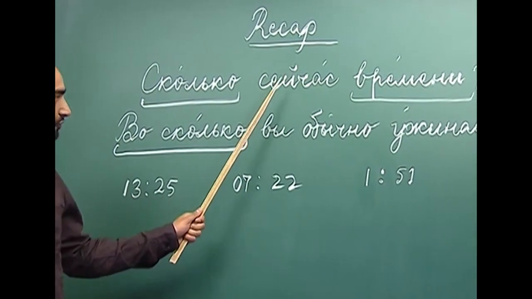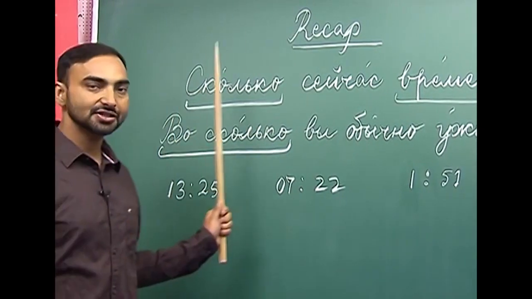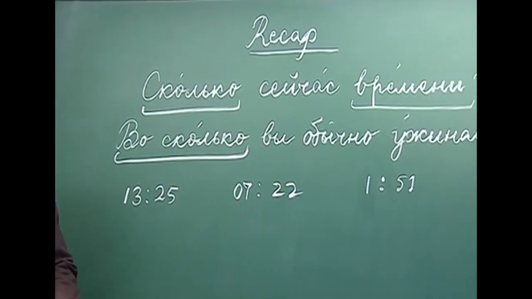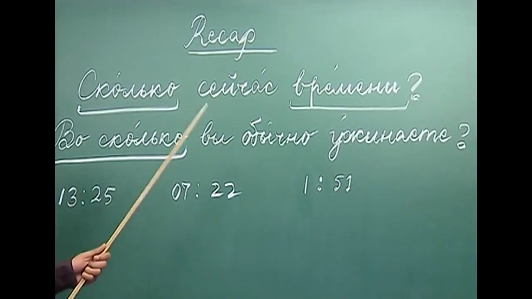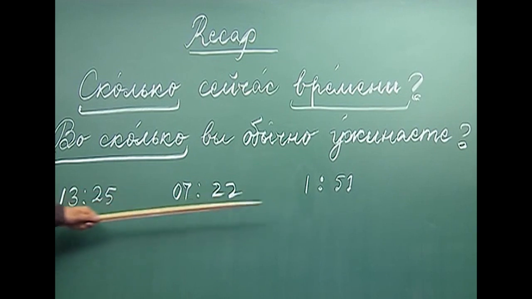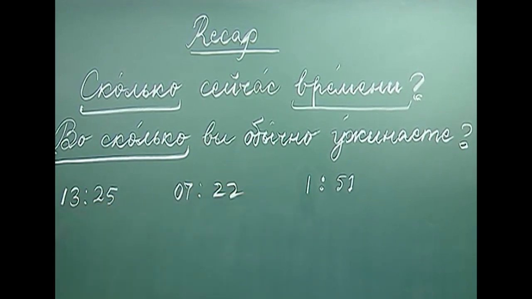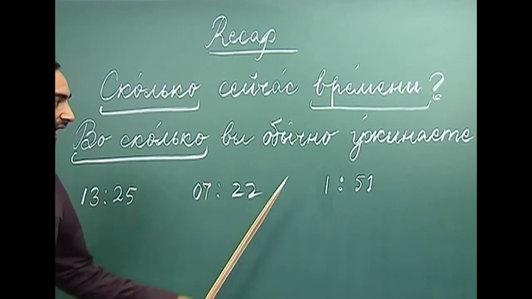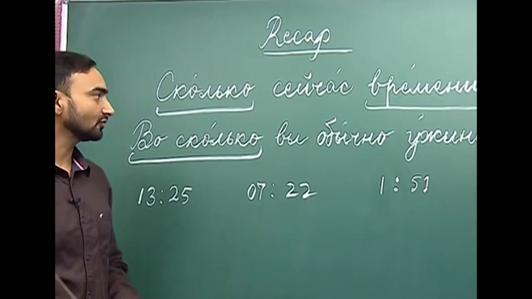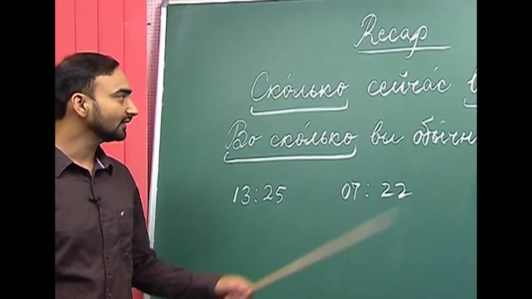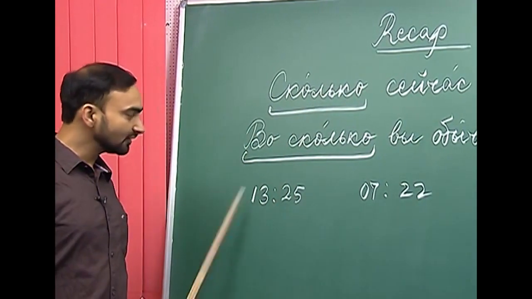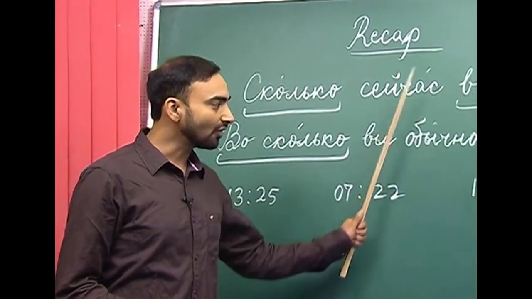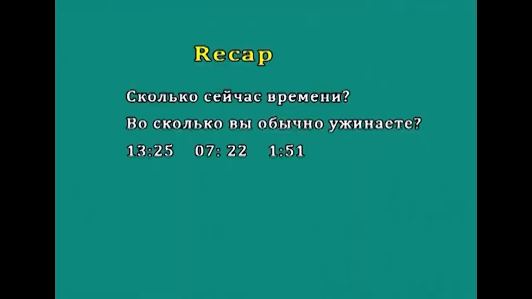So, there are actually two types of questions. In the first question we are asking about the time, and in the second question we are asking about the time of an action. So, I have written 3 times here, and how do you use 13:25, 7:22 and 1:51 in Russian. So, for example, if you want to say that now it is 13:25, or if you want to say 7:22 or if you want to say 1:51 in Russian.